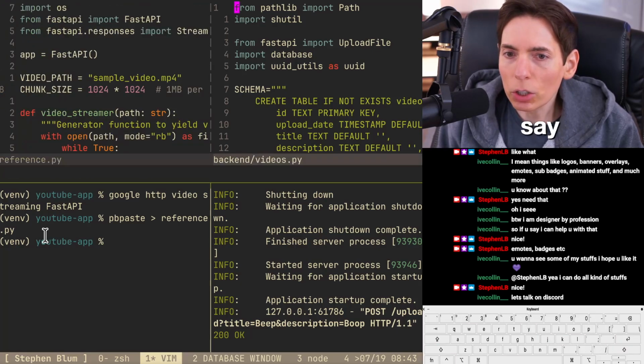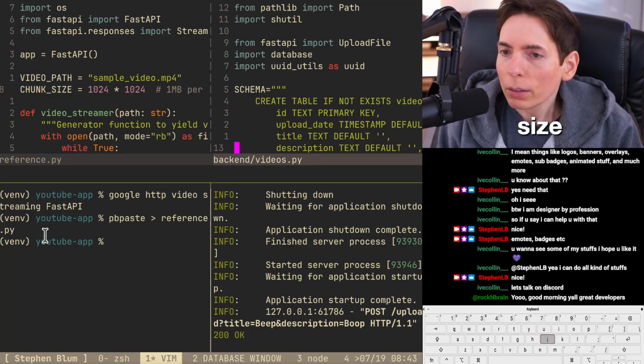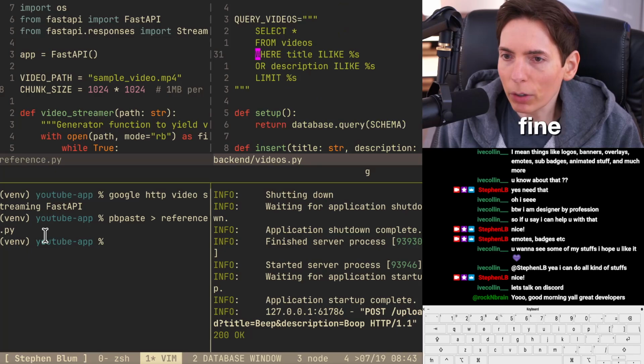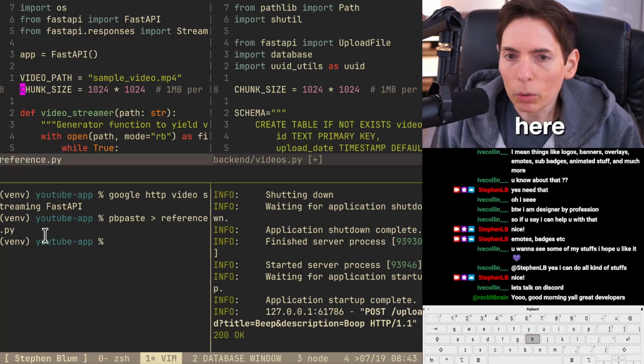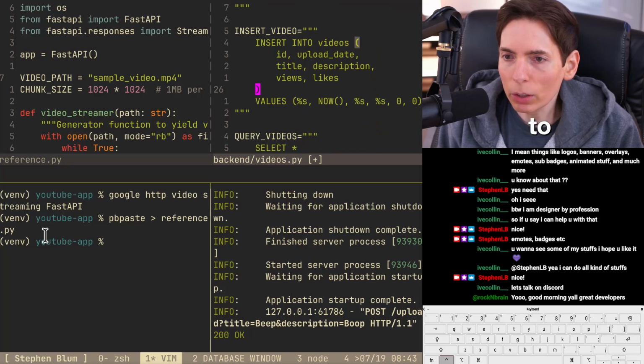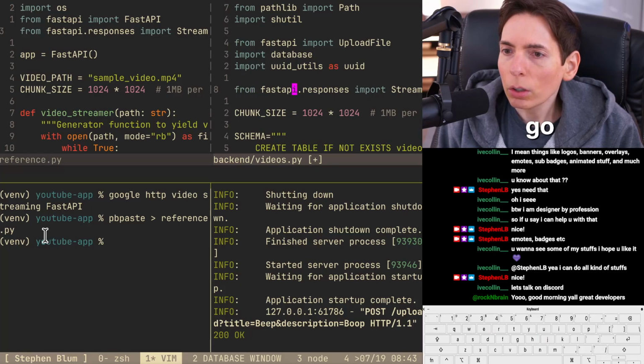And then we'll say chunk. That's a big chunk size. That's a pretty big chunk size, but I think that'll be fine here. So 1 megabyte chunk size. And we've got our video file, so we don't need to worry about that. Grab this. Here we go.